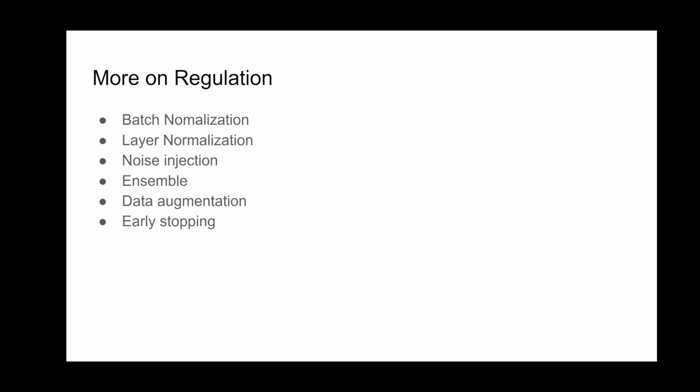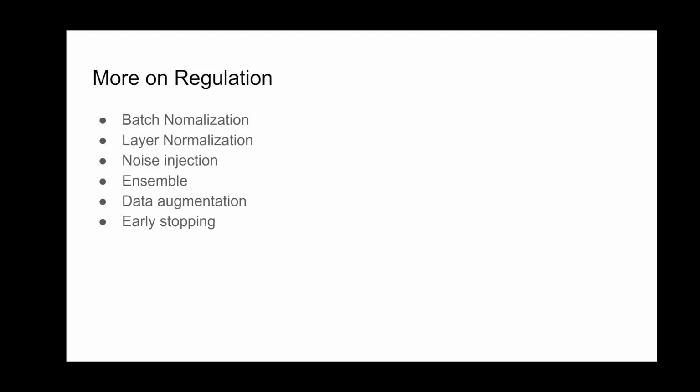We can use some kind of ensemble, so that the variety of the models is increased. That could be treated as a kind of regularization as well. Or we can use data augmentation. Data augmentation is equivalent to adding some noise into the image, so that the model will not focus on that noise.